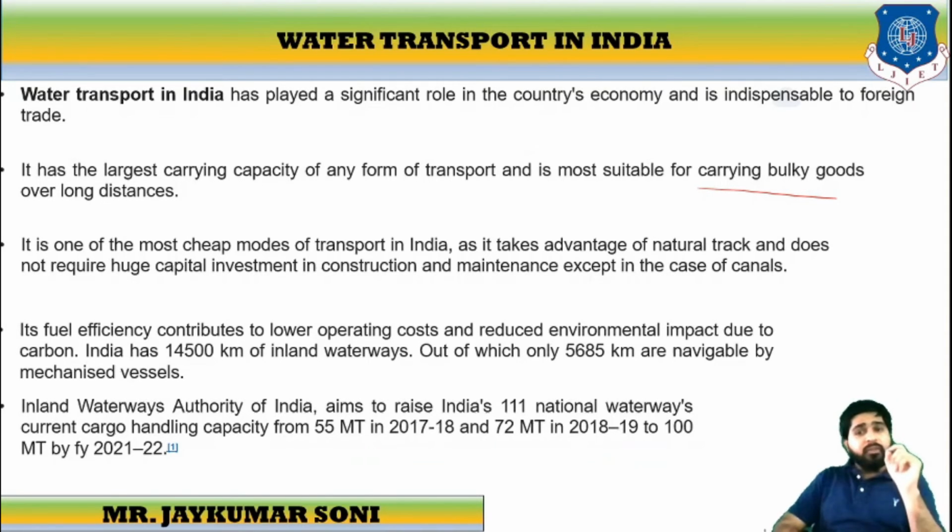It takes advantage of natural track, as we do not need to make an artificial river. It does not require huge capital investment for the construction and maintenance of that track, because we do not need to maintain the river way. Except if artificial canals are there, then we need to maintain the canal, which is also called a channel. Its fuel efficiency contributes to lower operating cost, and environmental impacts are also reduced.